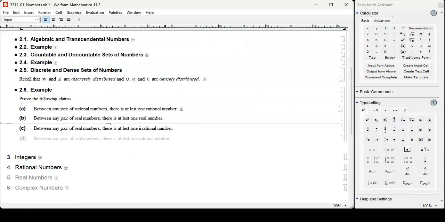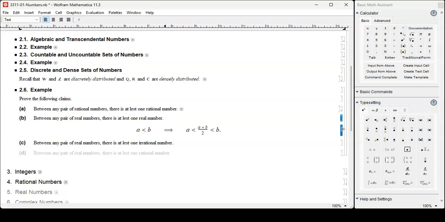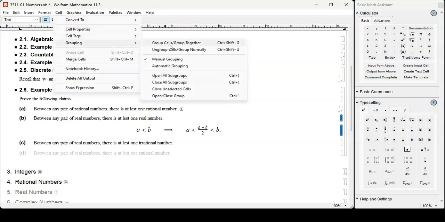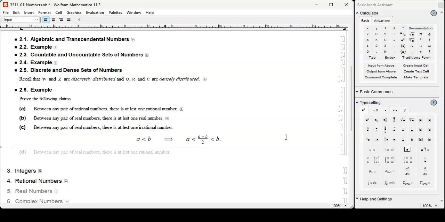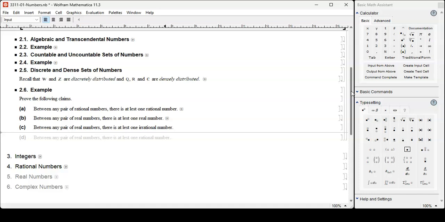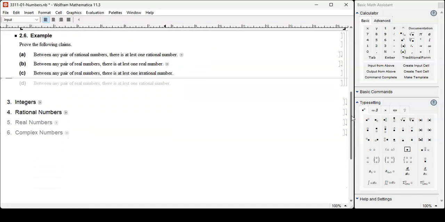It works for real numbers too because A plus B over 2 is also a real number, but this one will not work, because how do you know this is irrational? In general, it is not. And how do you guarantee there is an irrational number there? That's a bit problematic, isn't it? We can use a completely different argument.